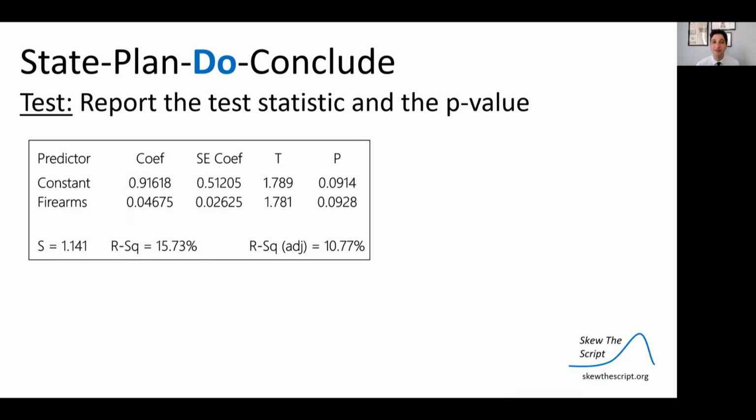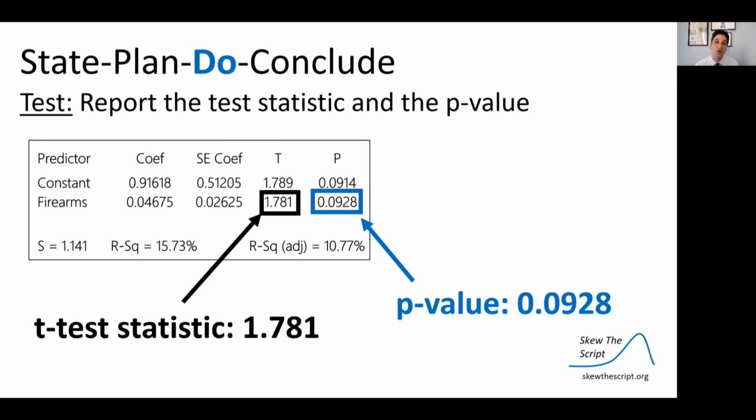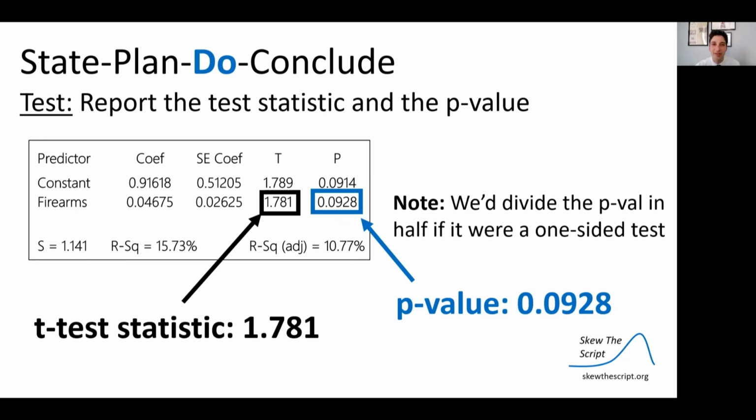And then for the significance test, we're just going to simply report the test statistic and the p-value as reported in the regression table. So we're going to write down, here's the t-test statistic, here is the p-value. And note that the p-value shown is always going to be the two-sided p-value. And so if you're doing a one-sided test, you're just going to want to divide this by 2.